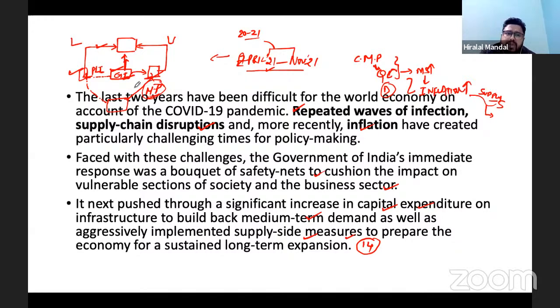So you may see the government of India go for a more aggressive approach to enhance the demand side of the economy, and provide more and more resources to the household. That's what you can expect.